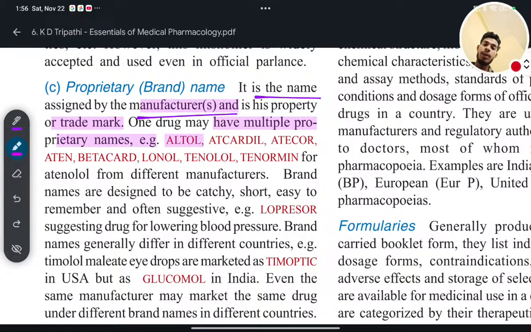One drug may have multiple proprietary names. For example: Eltol, Etcardil, Etecor, Eten, Betacard, Lonol, Tinolol, Tenormin for atenolol from different manufacturers. So atenolol, metoprolol, these all are beta blockers, yes or no? Atenolol, metoprolol, all are beta blockers or not? Once again.